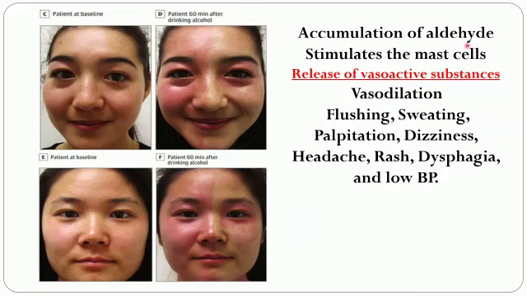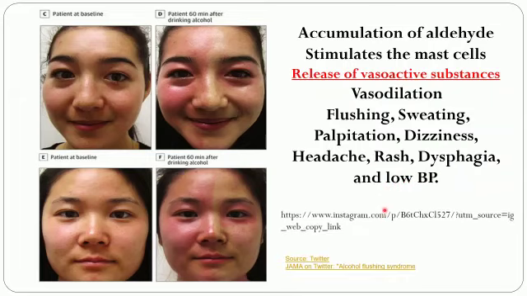There is accumulation of acetaldehyde because they have inherited the alleles of aldehyde dehydrogenase which slow the metabolism of alcohol. This accumulation of aldehyde stimulates the mast cells. It releases vasoactive substances. These vasoactive substances in turn cause vasodilation, flushing, sweating, palpitation, dizziness, headache, rash, dysphagia, and low blood pressure, all of which are very intolerable for a person to bear. These are the references for the pictures.